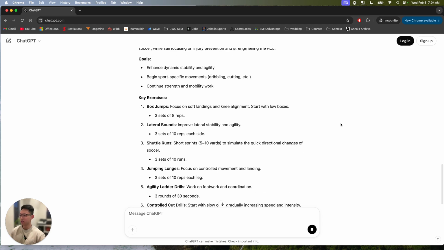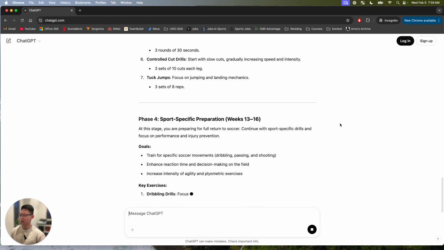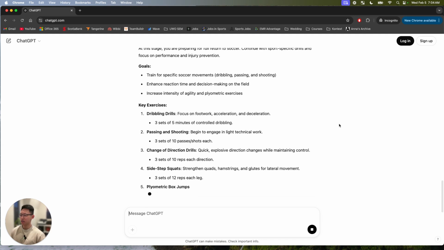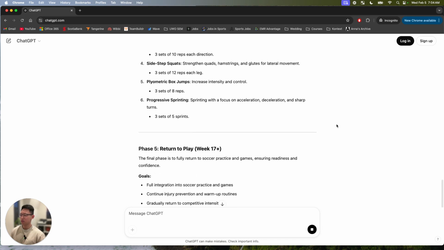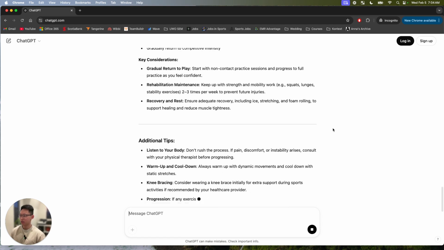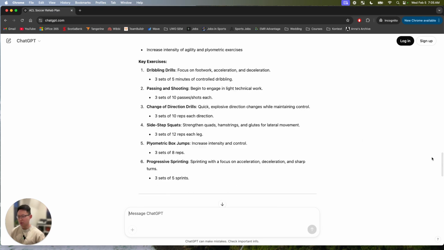Let's see. Okay, we got multiple phases. Sport specific, return to play at week 17, which is like 4 months, and some additional tips. Okay, let's break this down one by one.